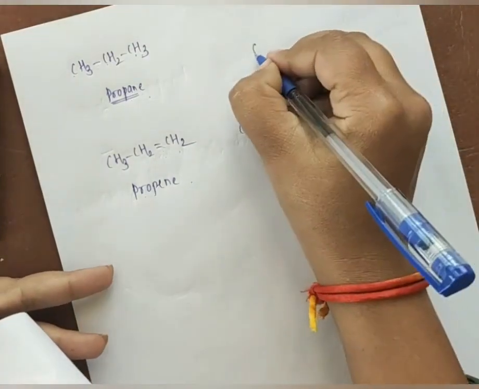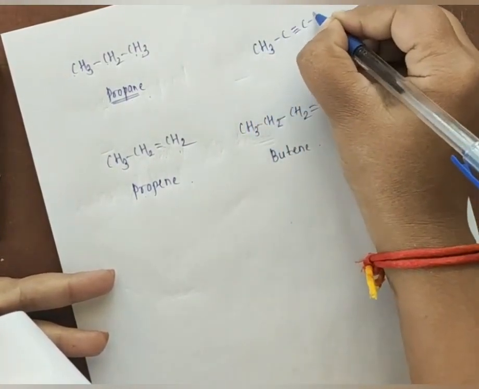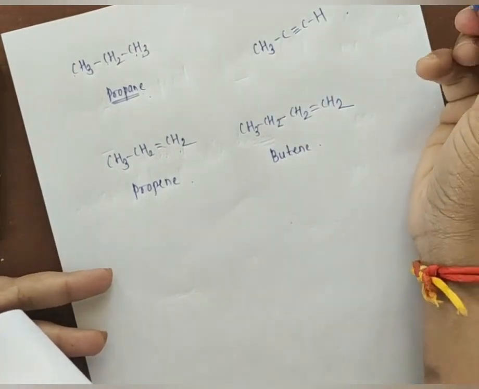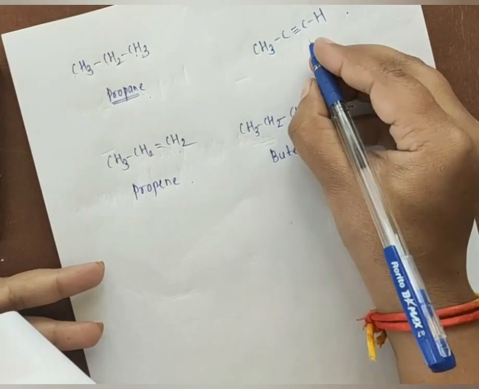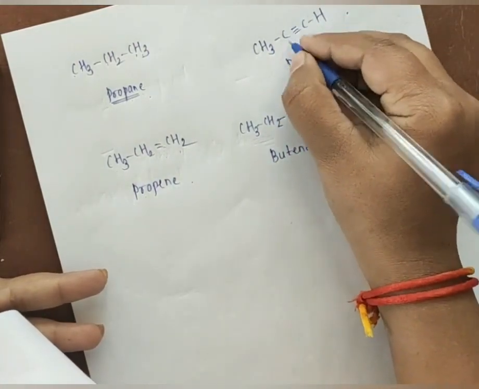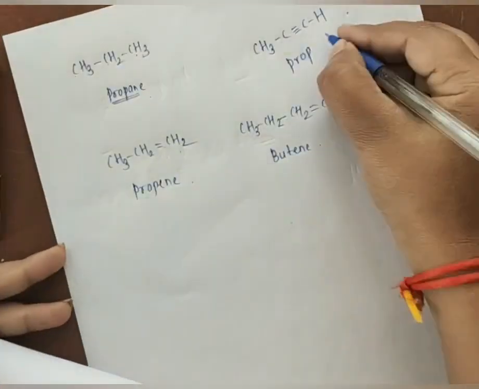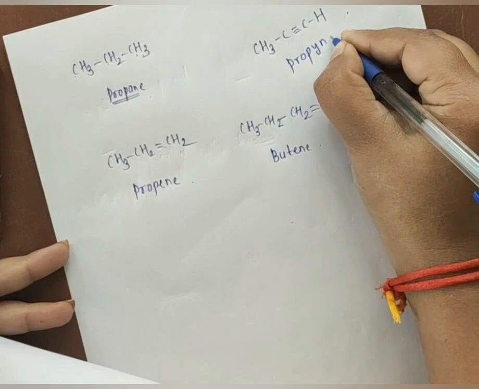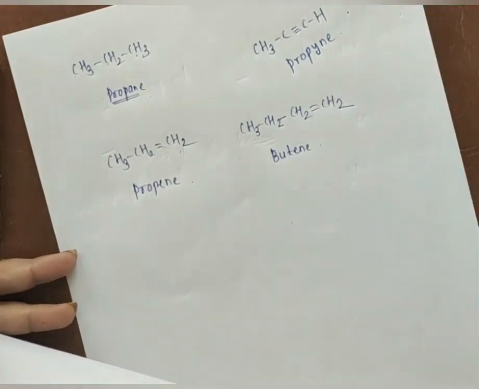Suppose we have CH3C triple bond CH. Count first how many carbon atoms: 1, 2, 3. 3 means prop, and we have a triple bond here. For the triple bond we have to use the suffix YNE. So here it will be propyne.